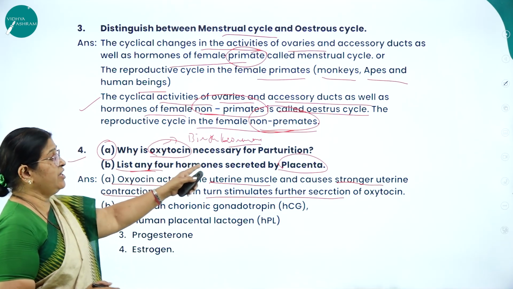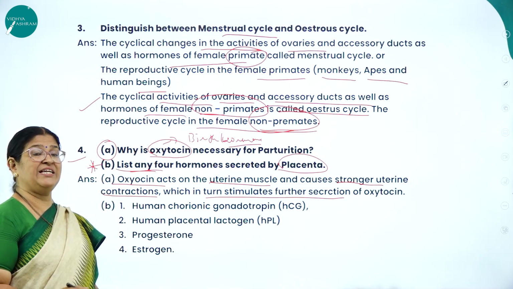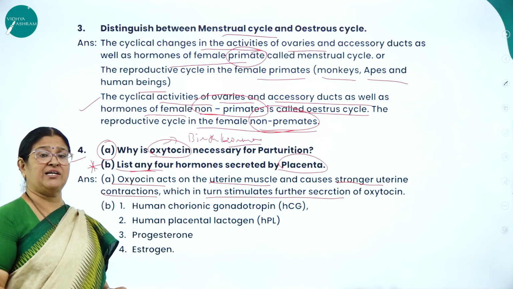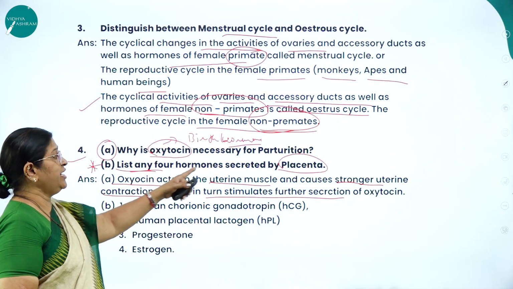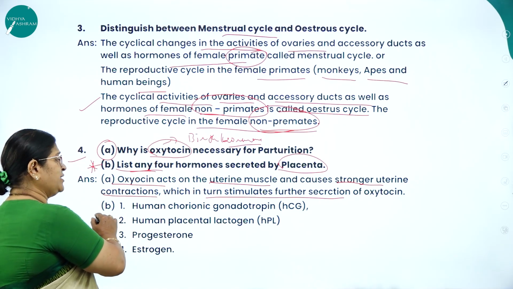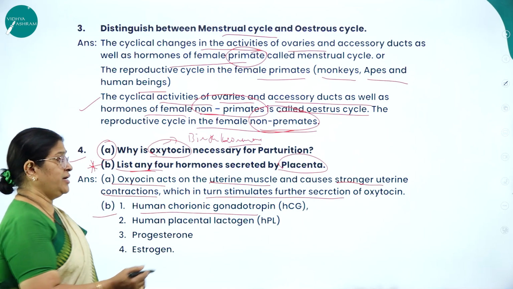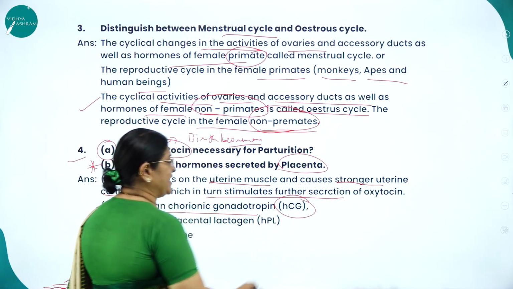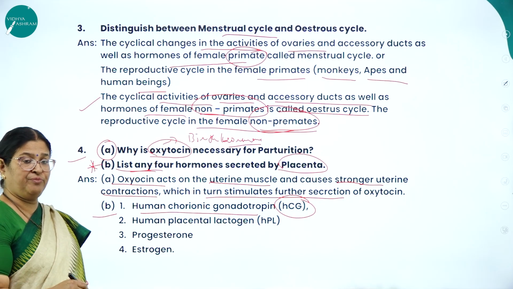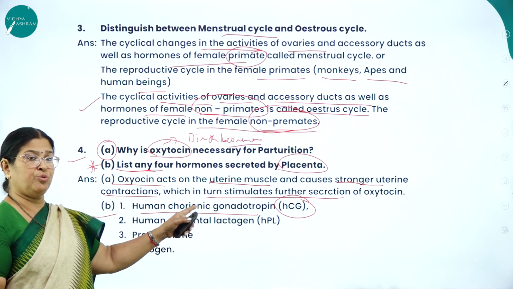Next, list any 4 hormones. This is very, very important. You can put a star for this question. It is like a mandatory question which is usually asked in your paper. List any 4 hormones secreted by the placenta. What are the hormones? Human chorionic gonadotrophin, the short form abbreviation is HCG. H stands for human, C stands for chorionic, and G stands for gonadotrophin.